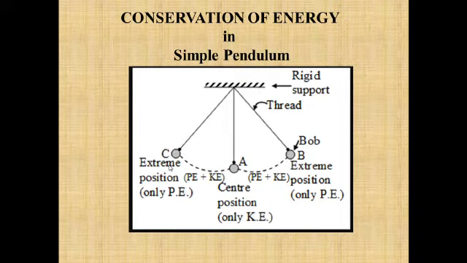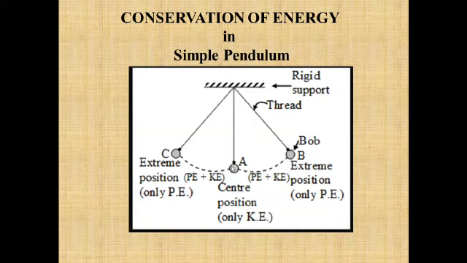Why are they known as the extreme positions? Because when the bob reaches the point C, it stops there and again it will start to move toward A. A is known as the mean position. So when you take the bob to an extreme position like position C, it will stop here, and when you leave it, it will start to move in an oscillatory motion like this. At C there will be no kinetic energy, but it has the maximum amount of potential energy.